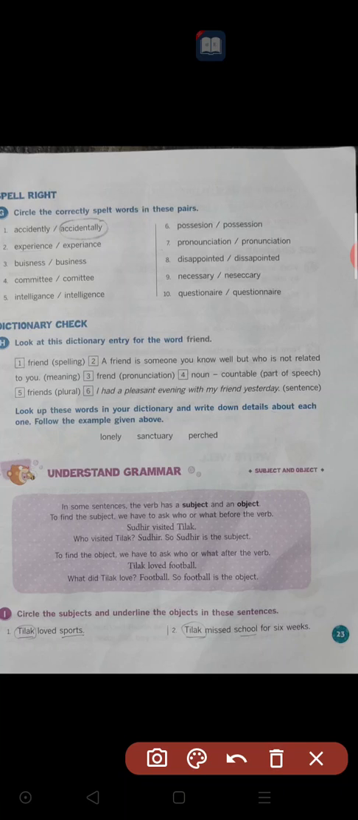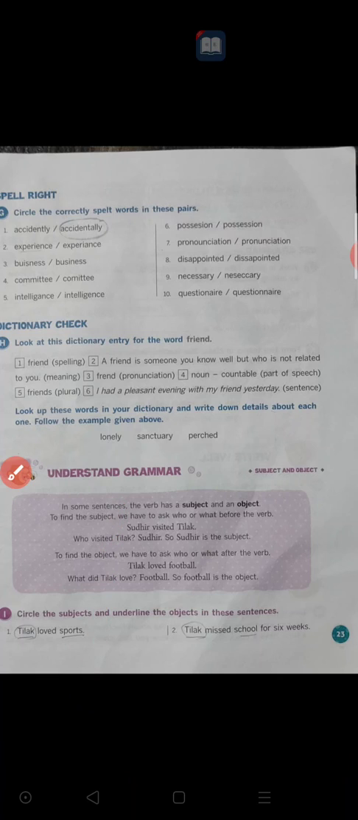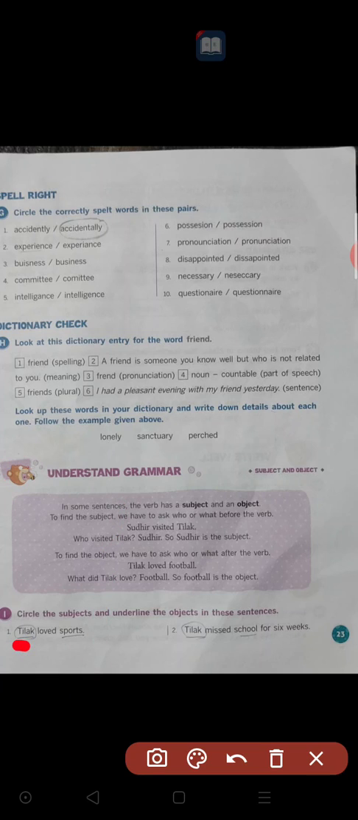Okay. First sentence: Tilak loved sports. Who is loving sports? That person is Tilak. Tilak is the subject. And what is loved by Tilak? Sports. So sports is the object. It is underlined. Next.